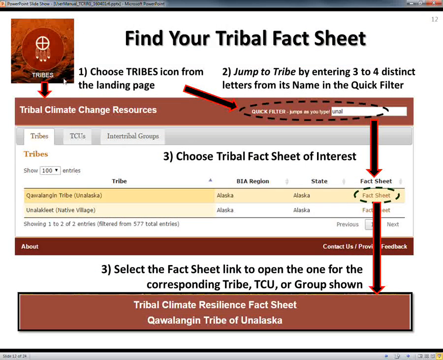So you choose tribes, then pick the tab of interest. Then what you want to do is use this quick filter to just put in a few letters, and they'll automatically reduce that list of over 500 tribes to just a few with those particular letters in their name. Then you can choose the fact sheet a lot more quickly and easily.